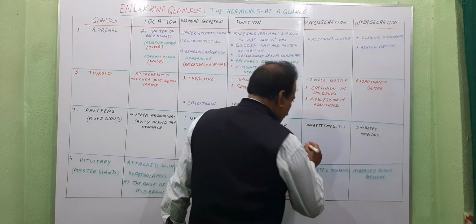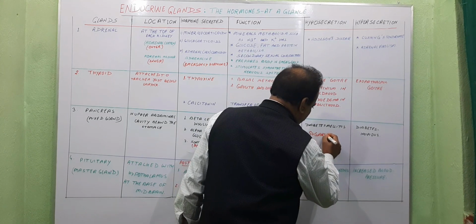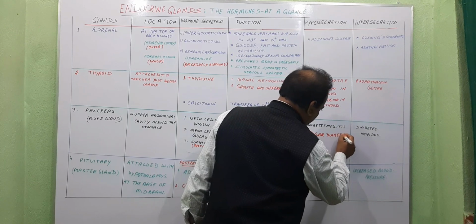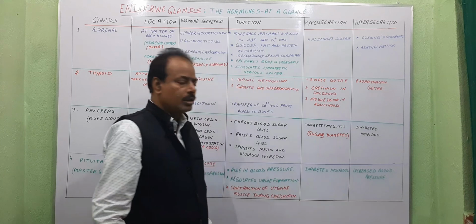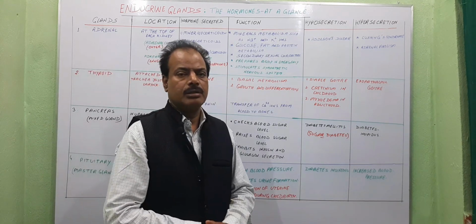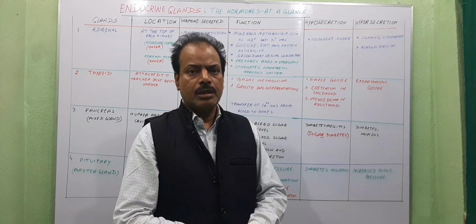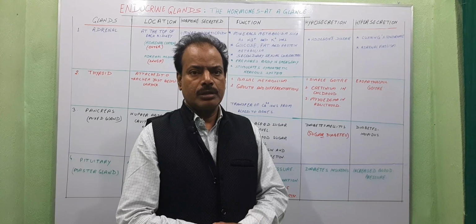Diabetes mellitus is also known as sugar diabetes, and it is the condition in which hyperglycemia, meaning high blood sugar level, takes place, and the urine is also loaded with sugar.